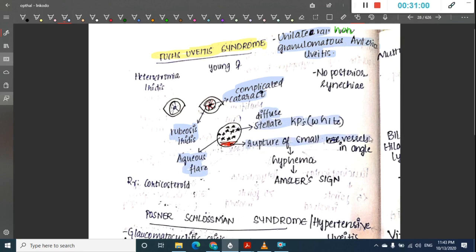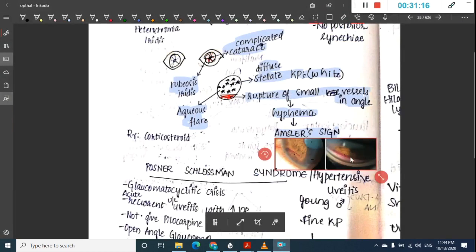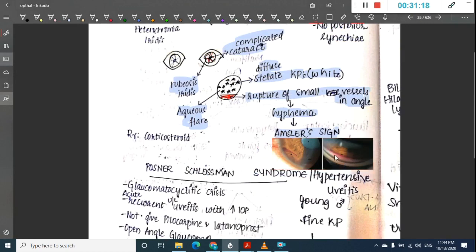You will also see rupture of small vessels in the angle, which is seen as hyphema, which is called as Amsler's sign. Amsler's sign is due to the rupture of small vessels in the angle. There is blood in the anterior chamber, which is called as Amsler's sign. So here you can see this. If you see here, you can see this red colored deposit, that is hyphema, that is blood in the anterior chamber. This is called as Amsler's sign.